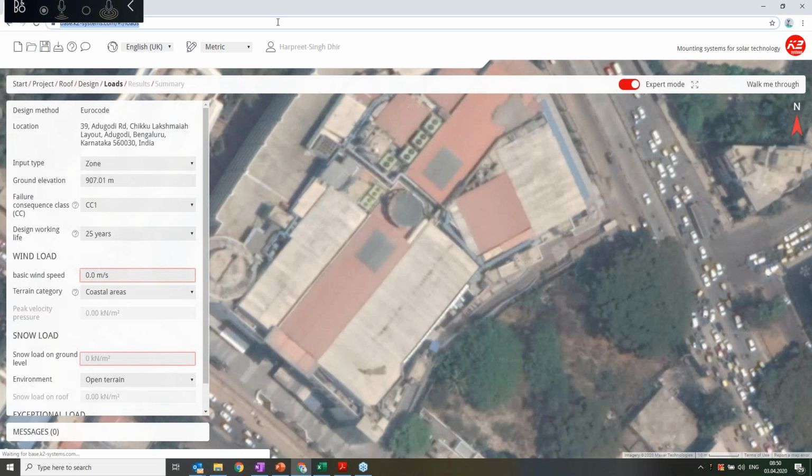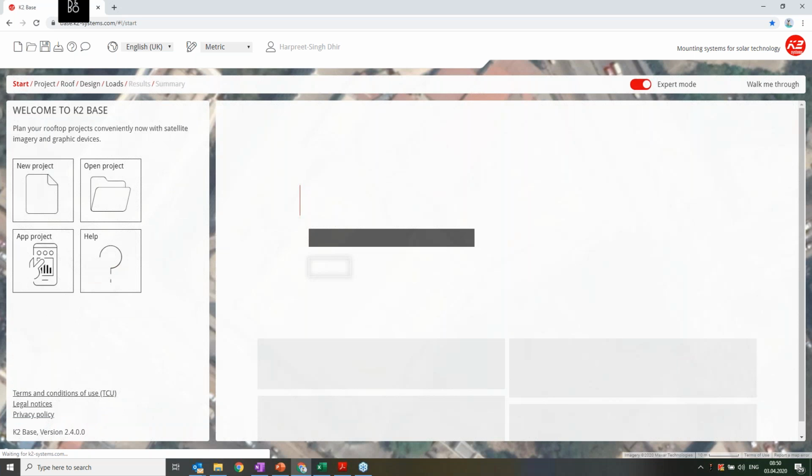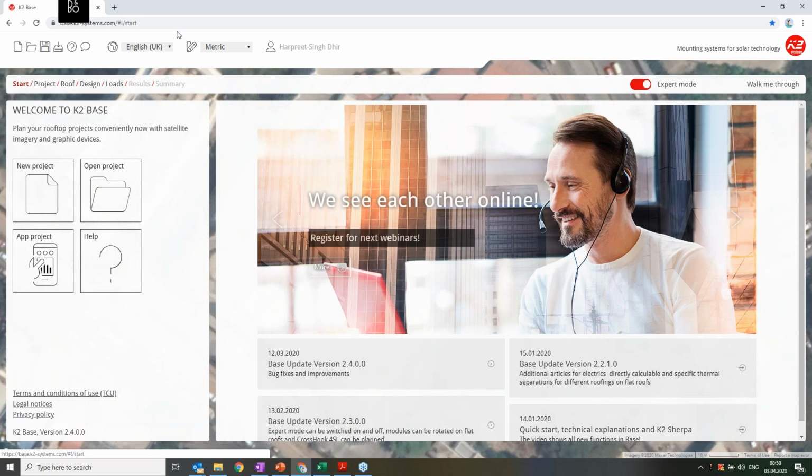So I hope you can see my screen. Yeah, I hope it's visible to all of you. And in this K2 Base, it's an online tool. Yeah, it's basically an online tool. And let me log out from here first.